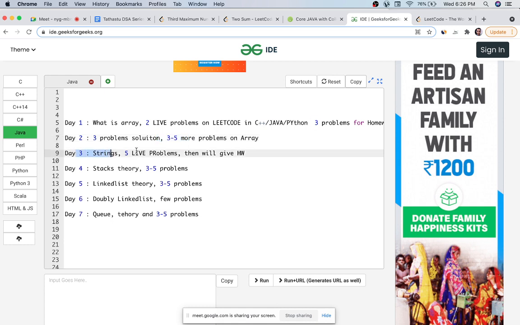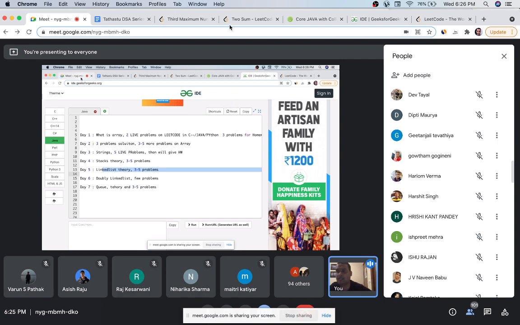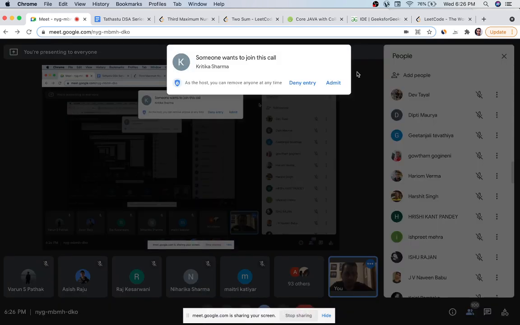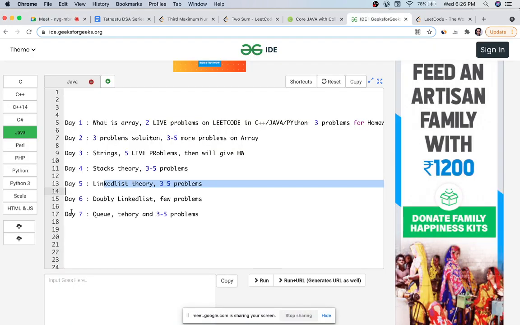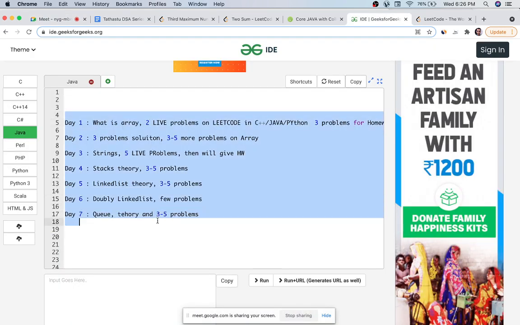Day three we do strings, theory, 5 problems, then give homework. Day four stack, theory, 3 to 5 problems. Day 5 and 6 we'll do linked list theory, 3 to 5 problems. Day six we'll do doubly linked list and 3 to 4 problems live in the session. Okay, and day 7 we'll do queue. So this is the structure, this is the schedule that we are going to follow.